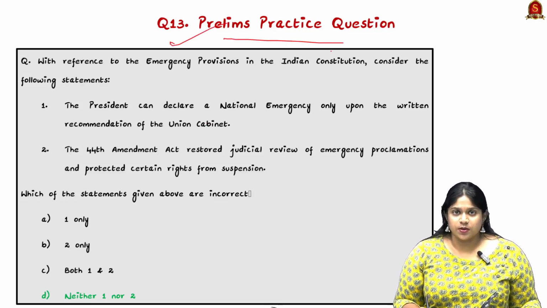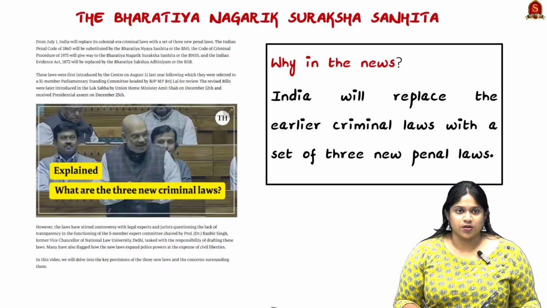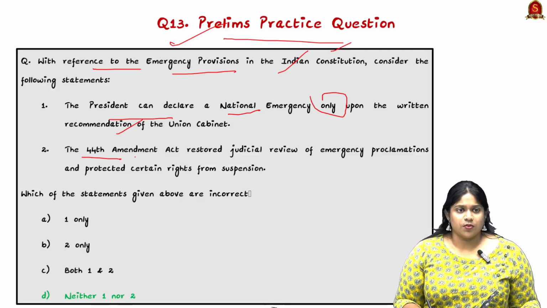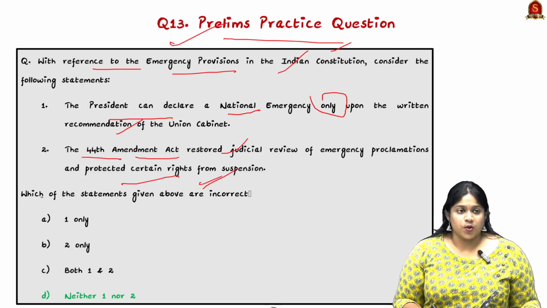Now looking into a prelims practice question: with reference to emergency provisions in the Indian Constitution, consider the statements. President can declare a national emergency only upon the written recommendation of the Union Cabinet. Yes, the statement is right. The 44th Amendment Act restored judicial review of emergency proclamations and protected certain rights from suspension. Yes. The question is, which of the statements are incorrect? So neither of these statements.